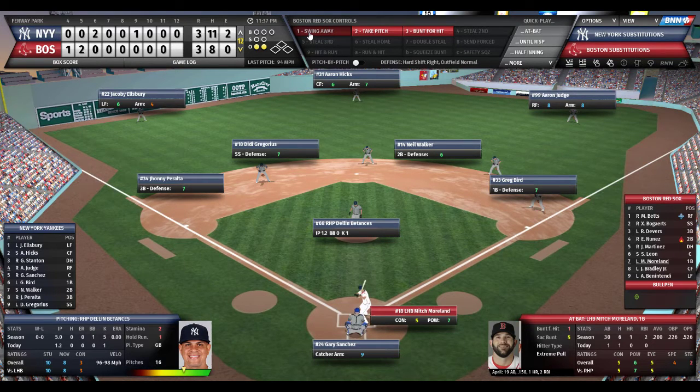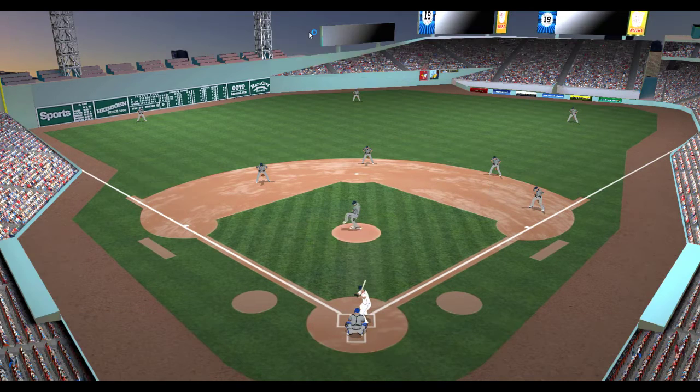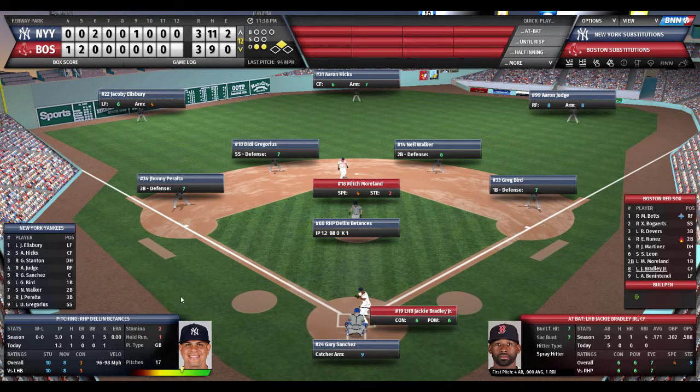Sanchez pounds the mitt, sets the target. Here's a pitch to Mitch Moreland. Moreland sends that ball deep to right field. Judge on the run. He's not going to get to it. It's going to roll to the wall. It's a double. Winning run at second base for Jackie Bradley Jr. Not much speed by Mitch Moreland.